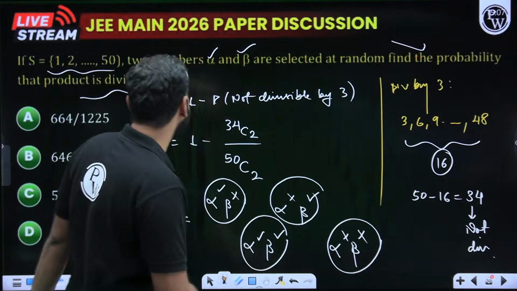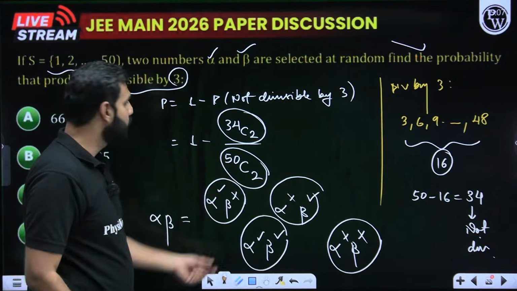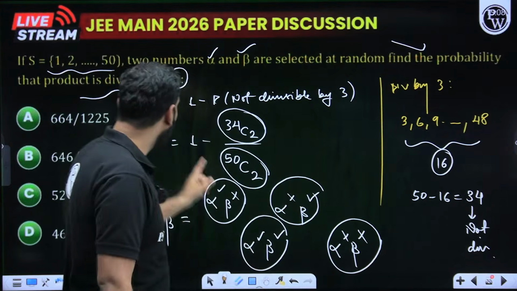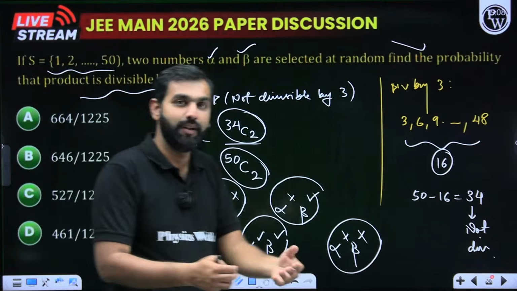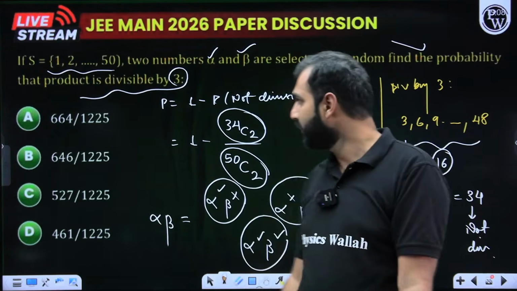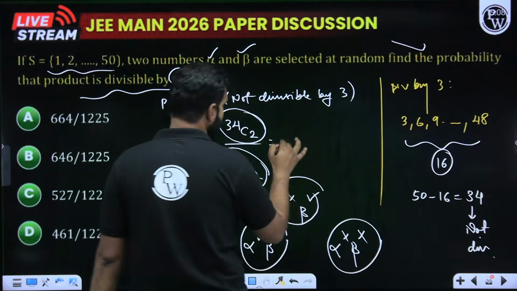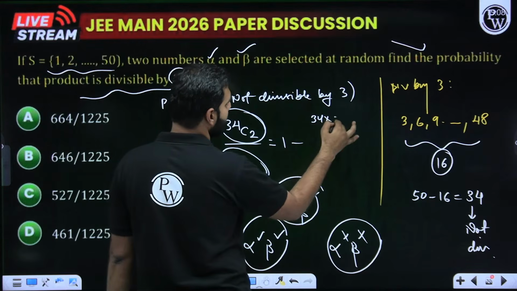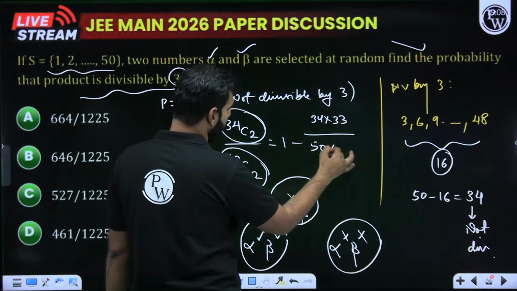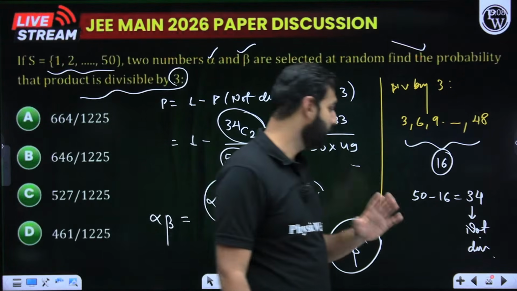So that can be done in 34C2 ways divided by 50C2 ways. So these are the ways when alpha beta is not divisible by 3. 1 minus this will give me the cases when alpha beta is divisible by 3. That is the probability we are looking for. Can you not solve this by yourself now? I hope you know how to expand 34C2. The short technique is (34 into 33) divided by (2 into 1) and (50 into 49) divided by (2 into 1). And from here, I'm not doing this calculation, but I'm leaving it up to you.